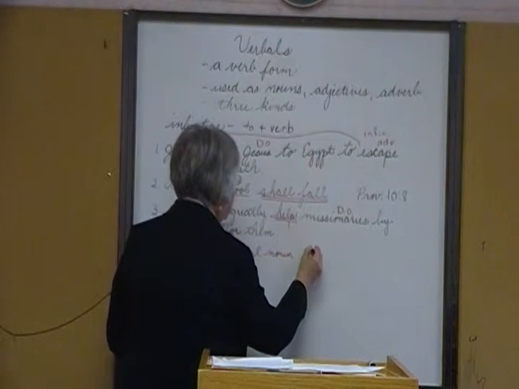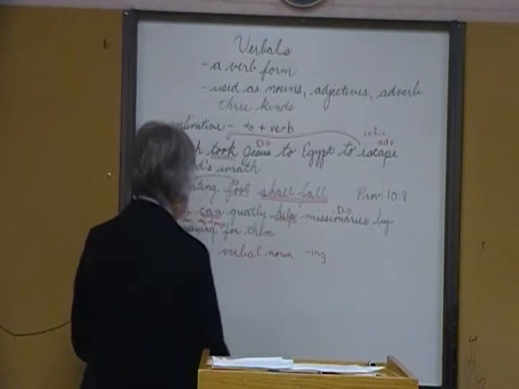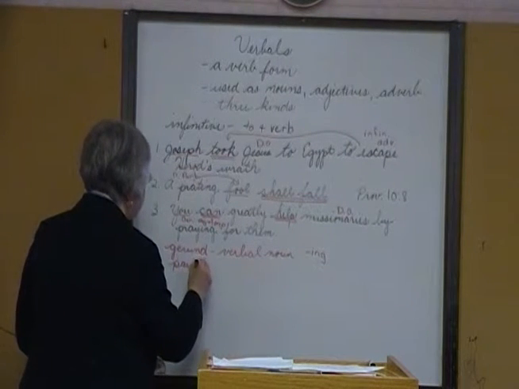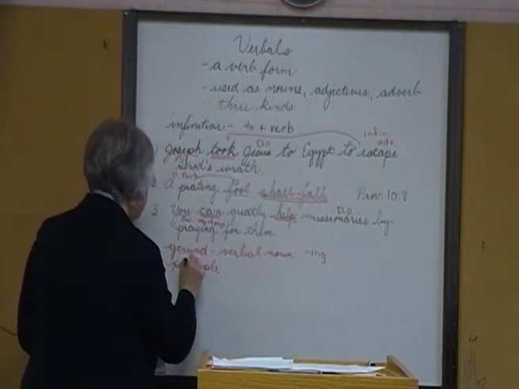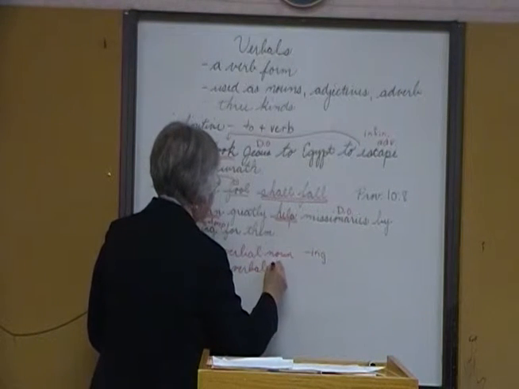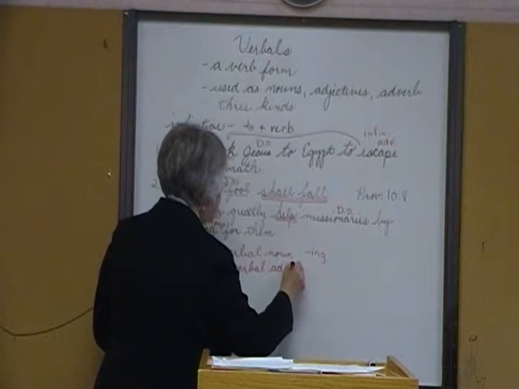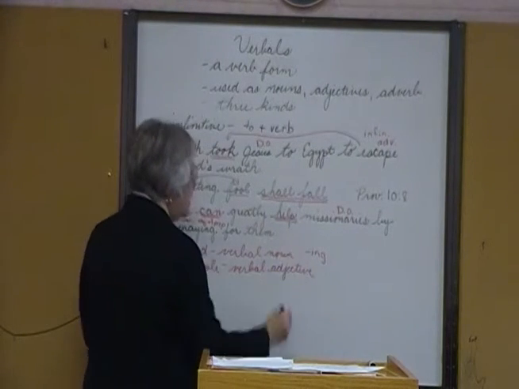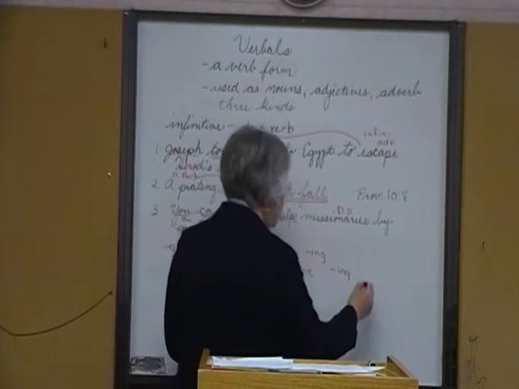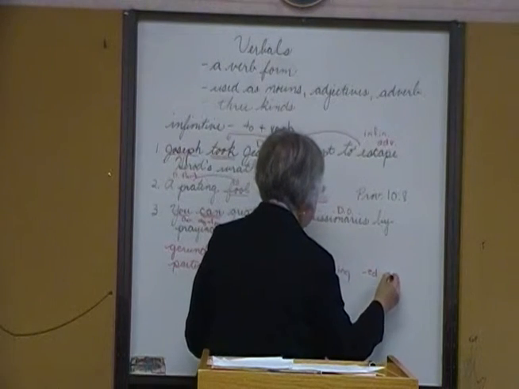Always ends in ing. We have the participle, and it's our verbal adjective. And it can end in ing, being the present participle, or ed, or d.